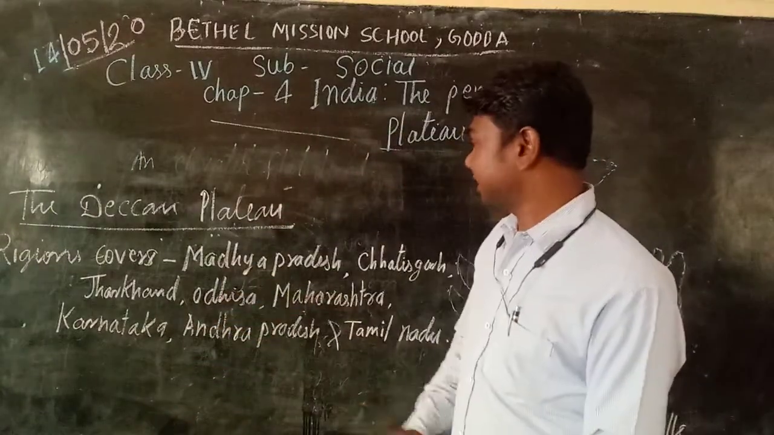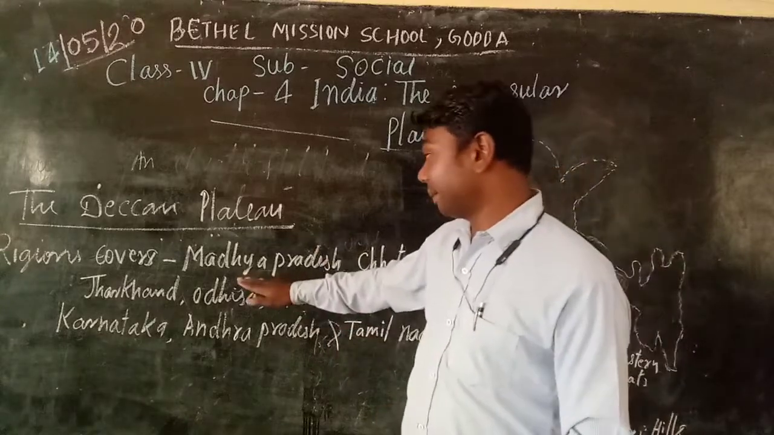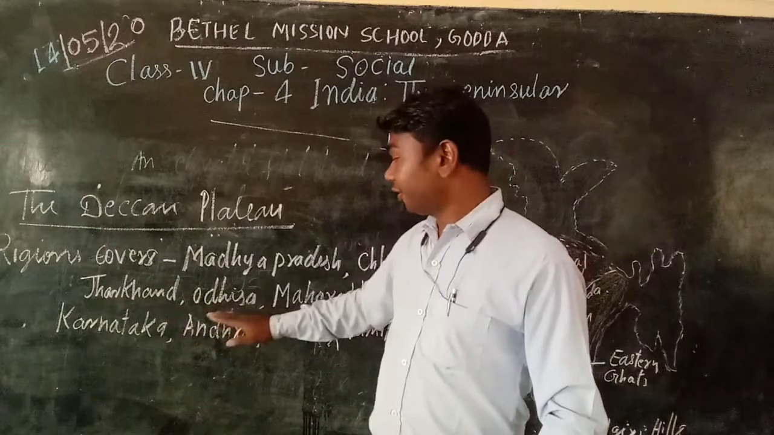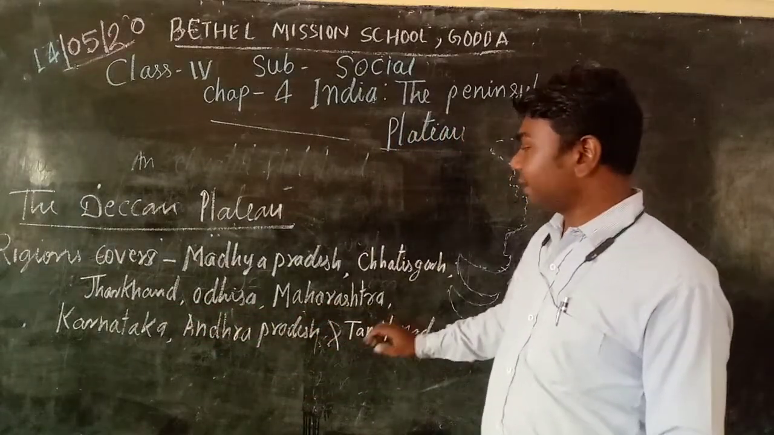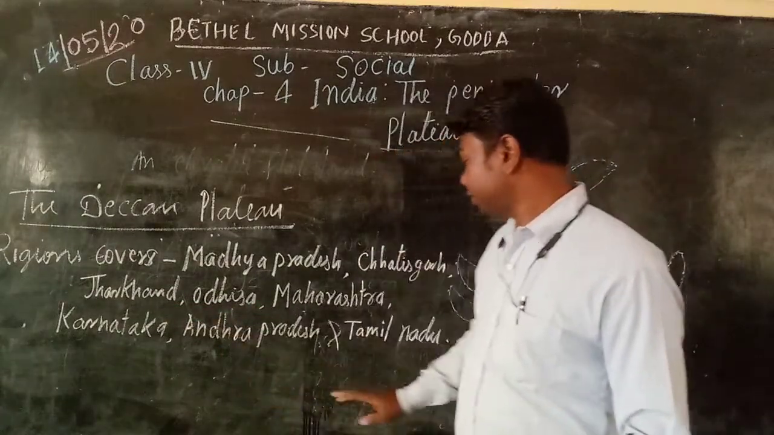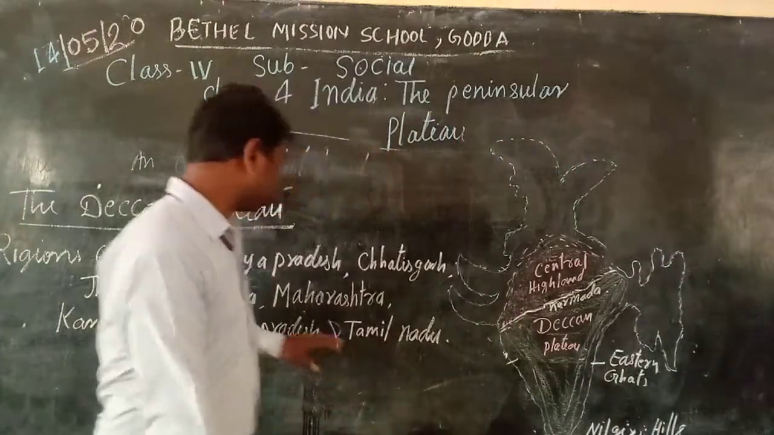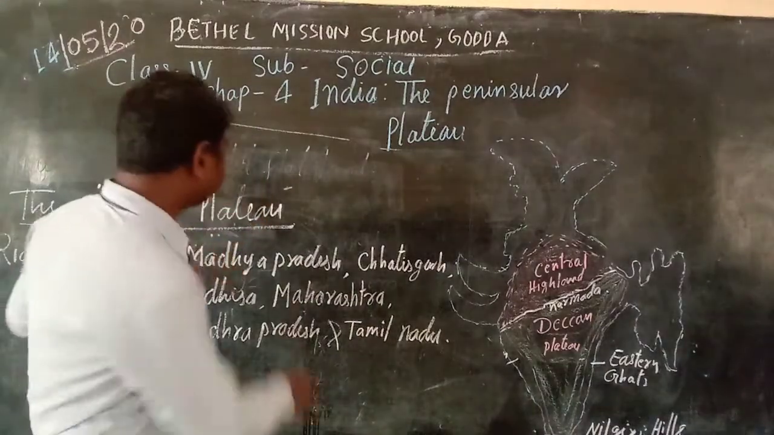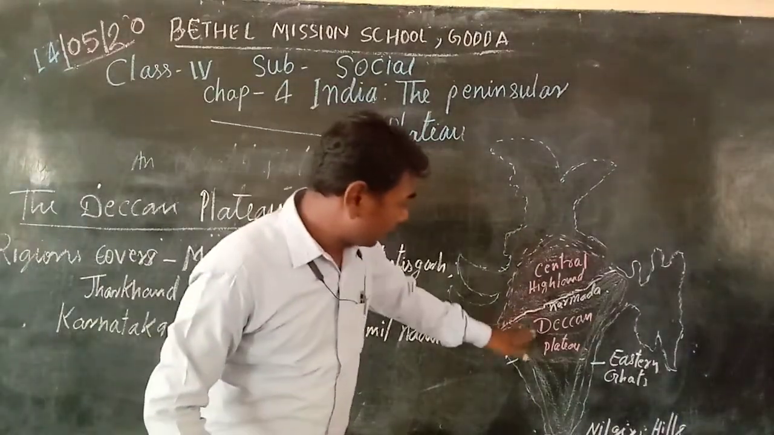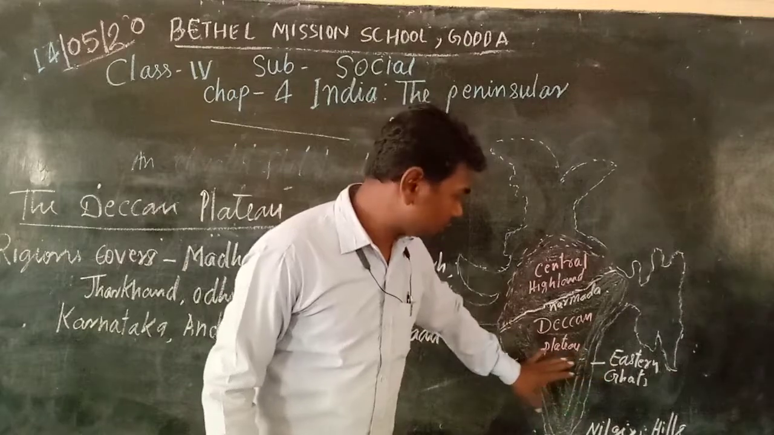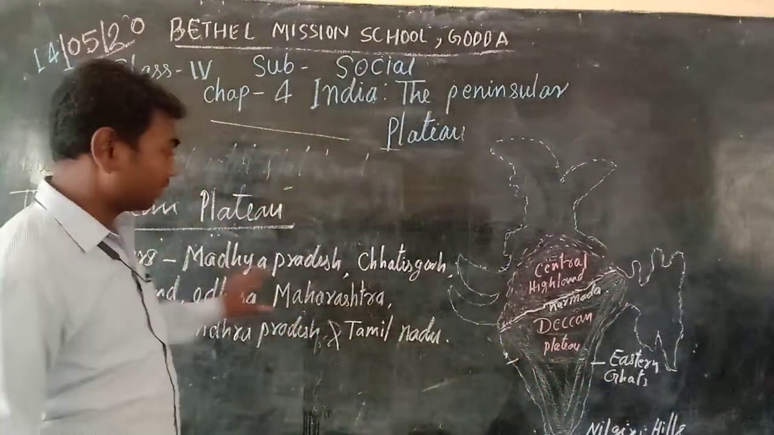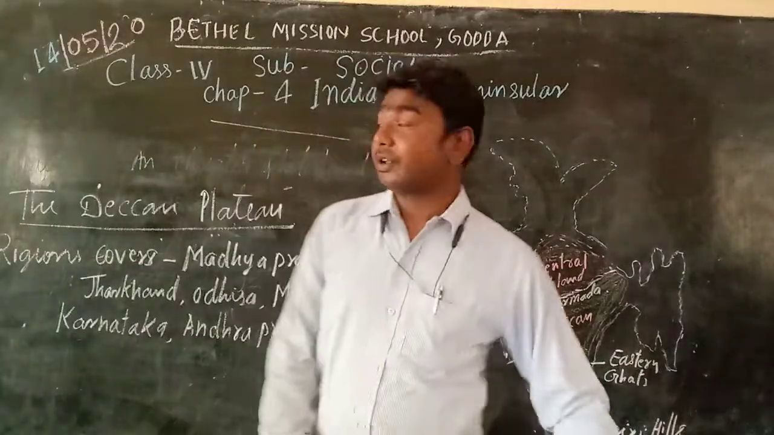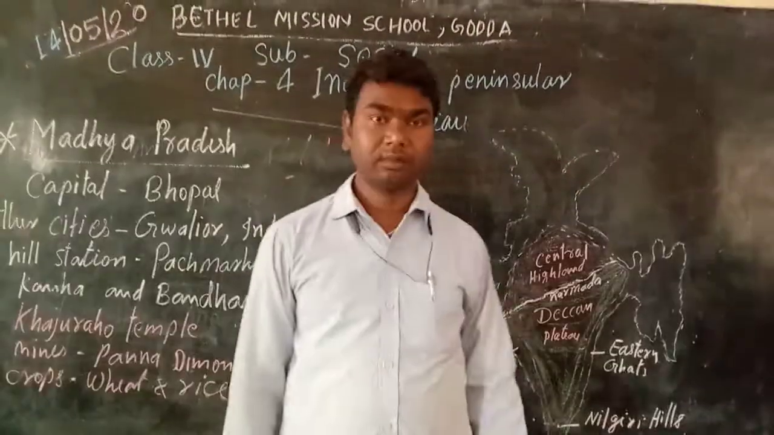So which are the states covered in this region? These are the states: Madhya Pradesh, Chhattisgarh, Jharkhand, Odisha, Maharashtra, Karnataka, Andhra Pradesh, and Tamil Nadu. So all these states are covered under the Deccan Plateau region. You can see them on your map also, you can search on your map also. Next, we will see them one by one.